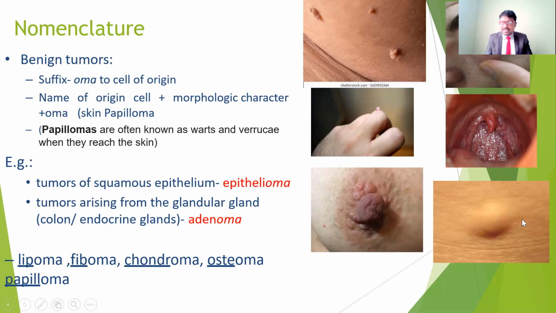But inside, if any structure is compressed like this one, or if any surrounding structure is damaged, we may get nerve injury or blood vessel injury, or other structural complications.